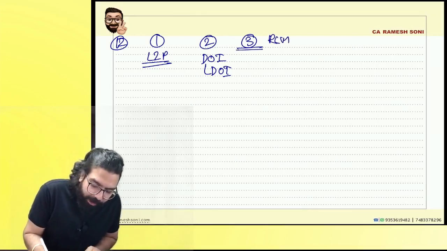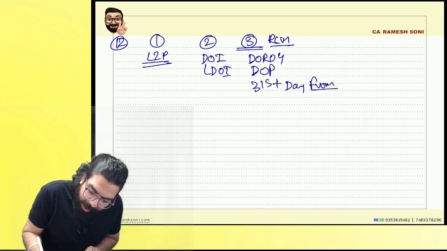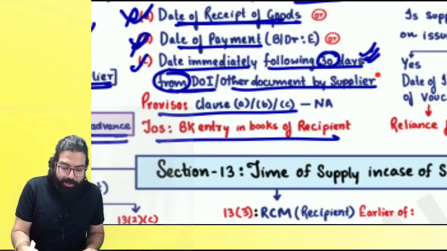Now, everyone over here, reverse charge mechanism. Can you tell me, everyone, date of receipt of goods, date of payment, or 31st day from the date of invoice, that means the next day onwards. Are we clear, everyone? Please come to the next one over here.